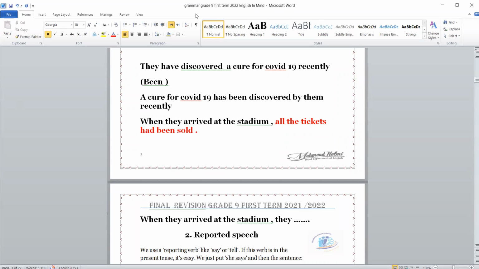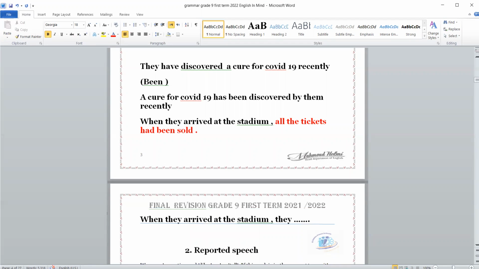They found that. But here there is no verb find. Why should you add a verb? They had sold all the tickets.